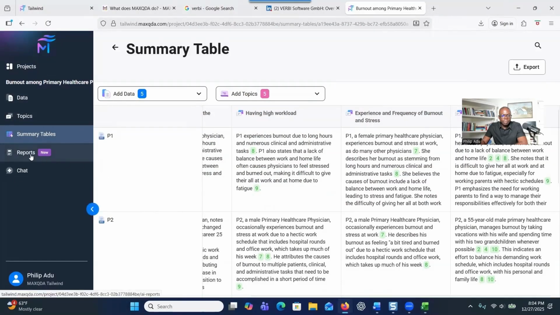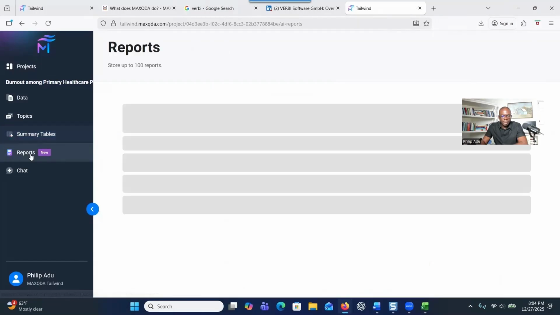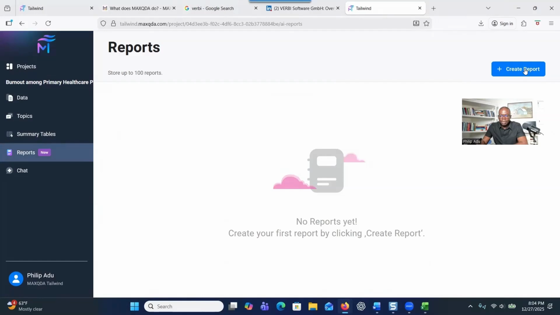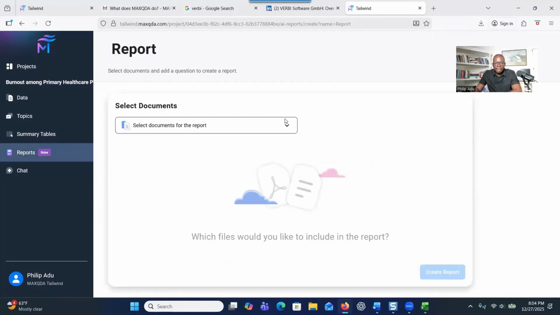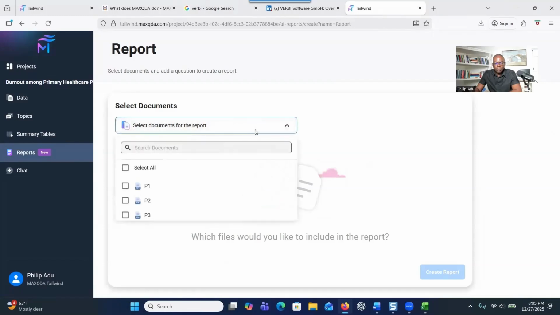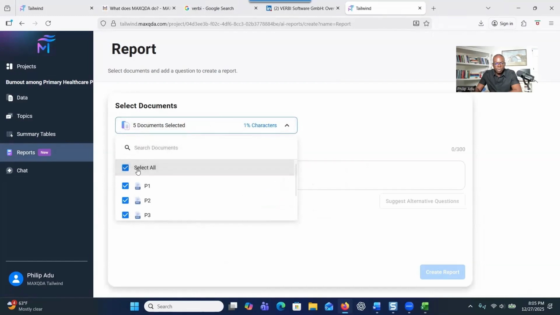So you see here reports, right? You can click on reports here, and then you can create a report by clicking on create a report. The system is asking what kind of report, or you want to select the documents that you want the system to base the report on. So here you select this one and then you choose, maybe I want to focus on all the documents, right?